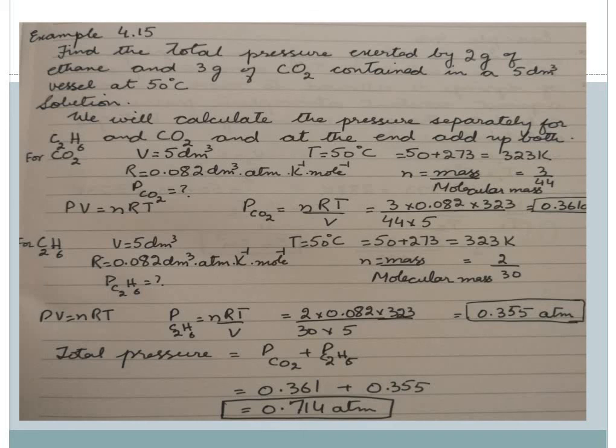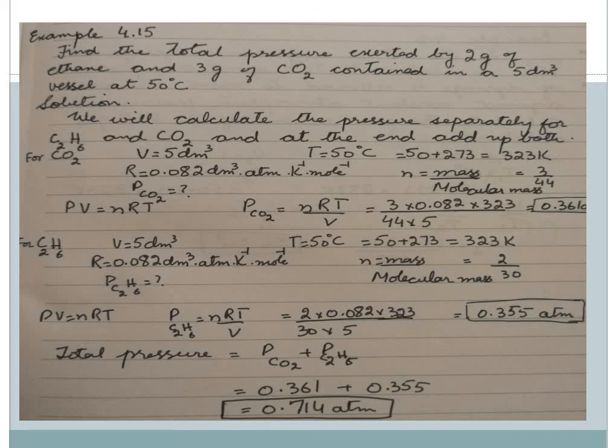Next is example 4.15. Find the total pressure exerted by 2 grams of ethane and 3 grams of carbon dioxide contained in a 5 decimeter cube vessel at 50 degrees centigrade. This example is just similar to the previous one which we have just done. Only the values or the gases are changed. The method would be the same: we will first separately calculate the pressures for both the gases, that is ethane and carbon dioxide, and at the end we will add both the pressures.